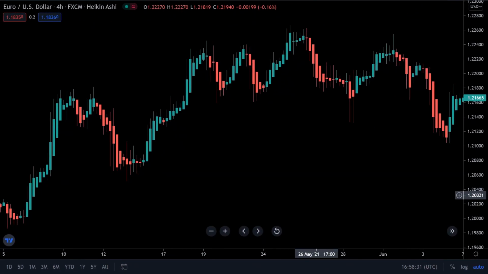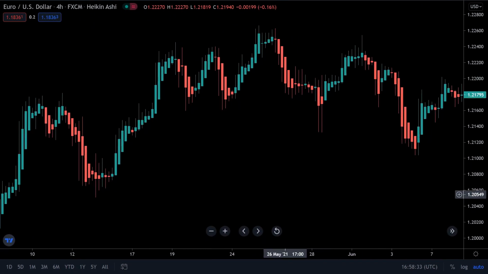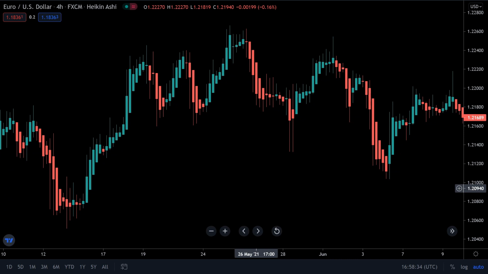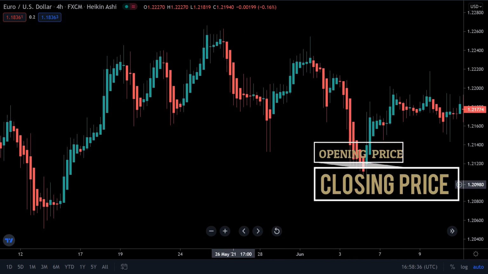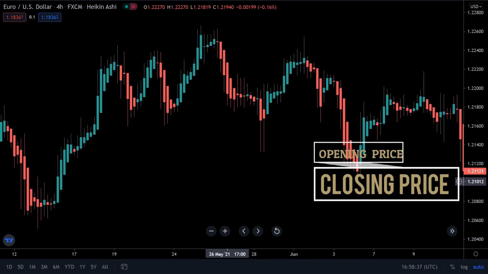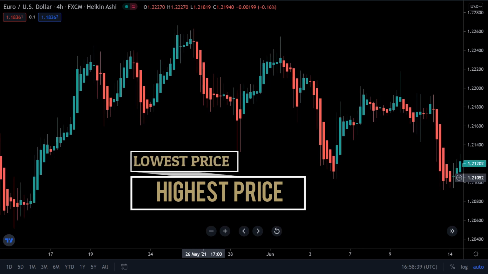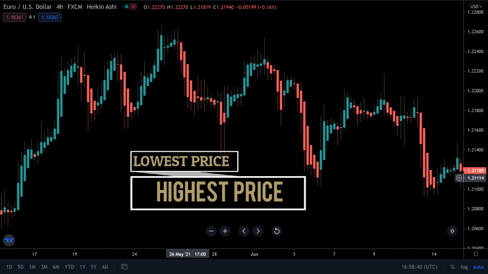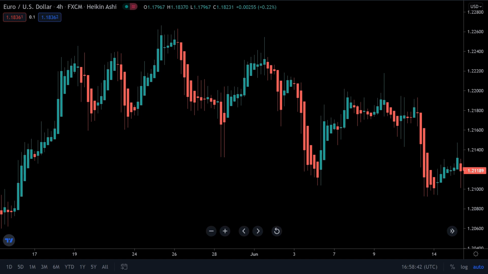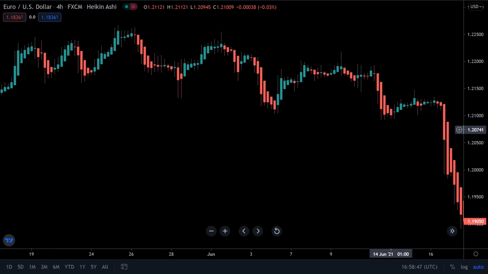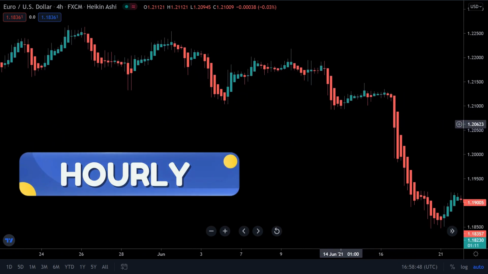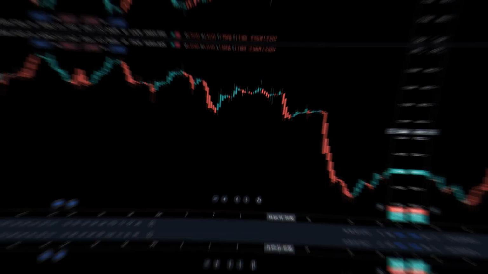So let's find out how to use the Heikin Ashi chart. The Heikin Ashi chart is constructed by the closing price, the opening price, the highest price, and the lowest price of the candles. The time series is different depending on the trader's preference, such as monthly, daily, hourly, or 5 minutes time frame.